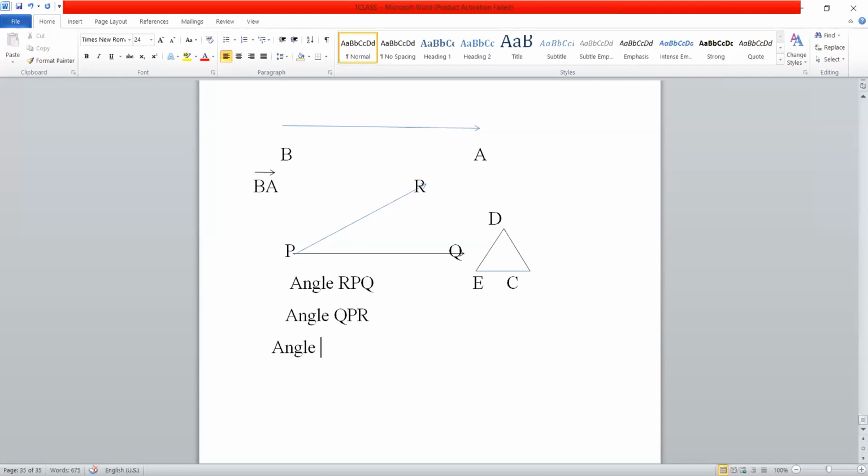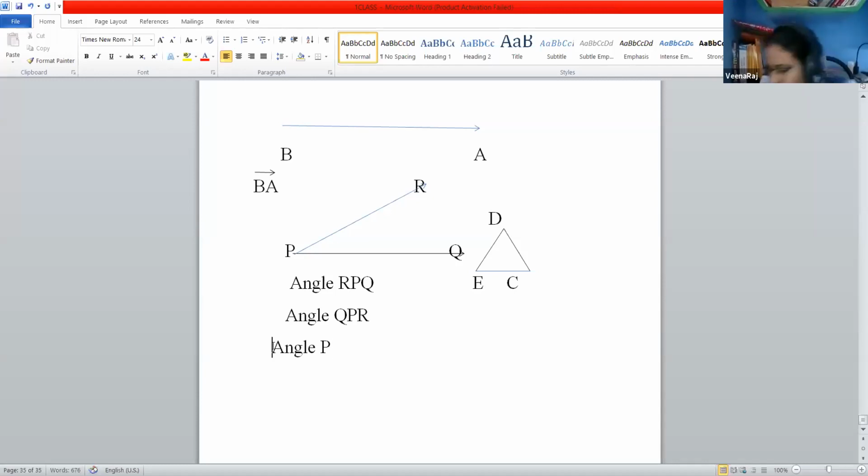In these three ways, we can give the name for an angle.